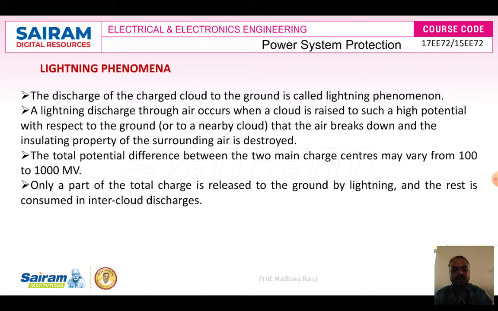So what is meant by lightning phenomena? The discharge of the charged cloud to the ground is called lightning phenomena. The lightning phenomena range is between 100 to 1000 megavolt. Only one part of the charge is released to the ground, and the rest is utilized in intercloud discharges.